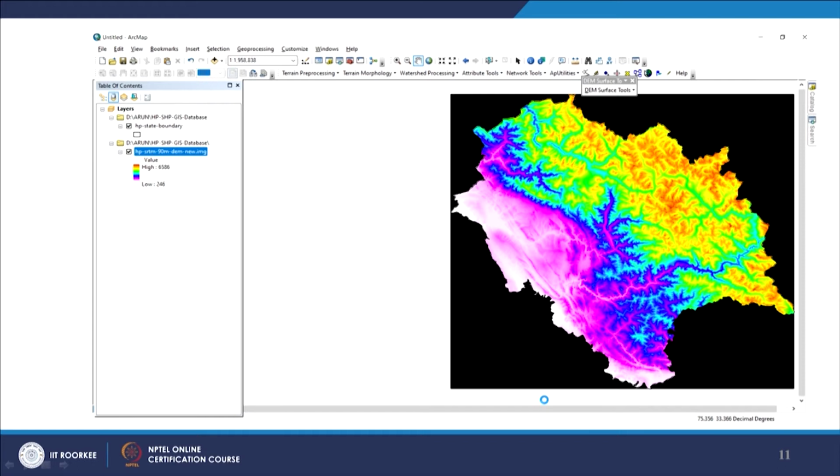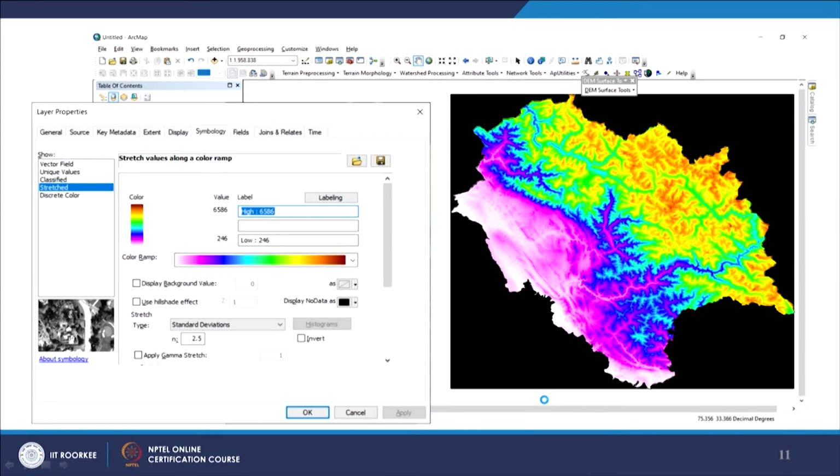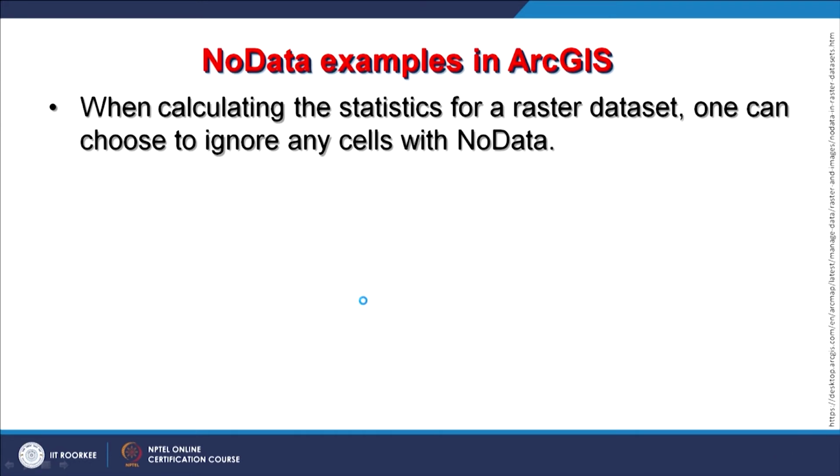Now, if I use some color instead of no color, then this is the result: I see the background, and it does not look nice either. Here, for the no data value a black color has been assigned, and this is the result you see on the right side. When doing any kind of calculation or statistics operations on a raster data set, this no data is ignored. If any cell is carrying a no data value, it is ignored.